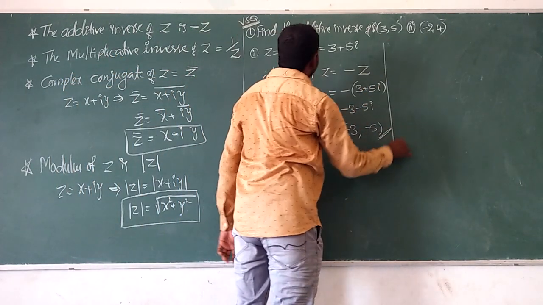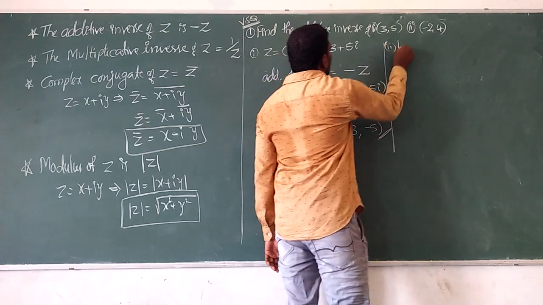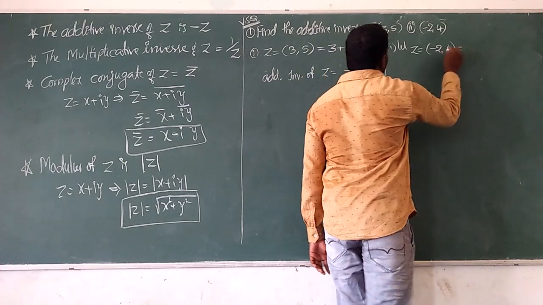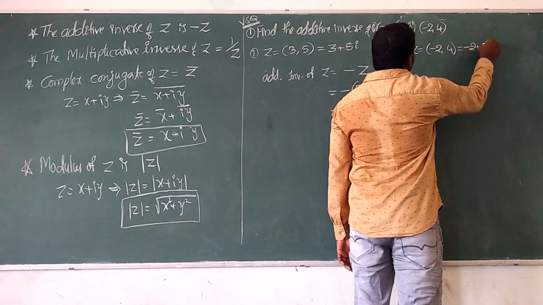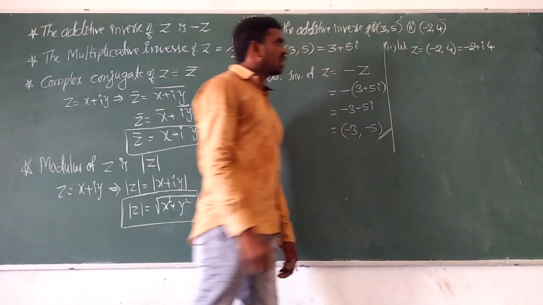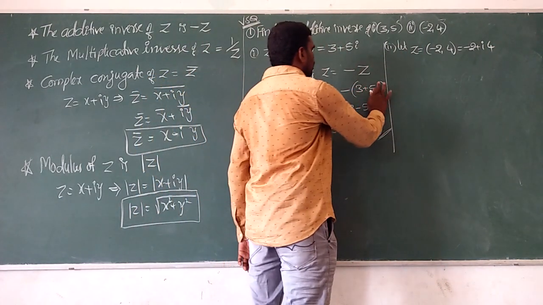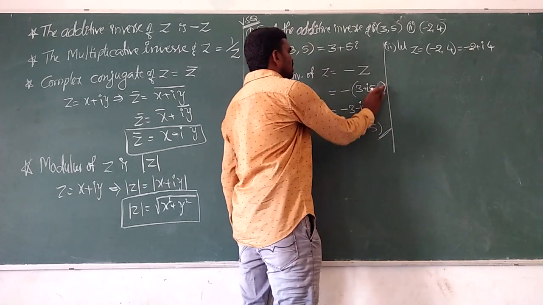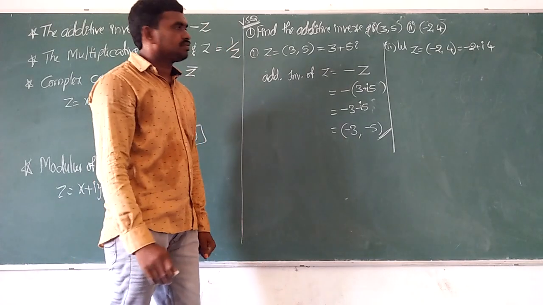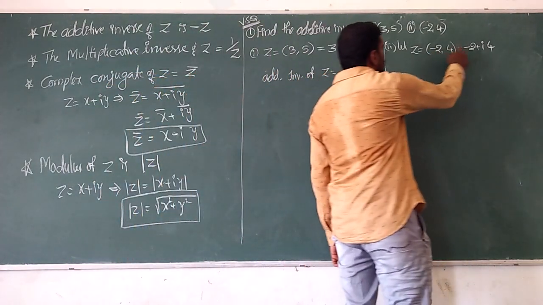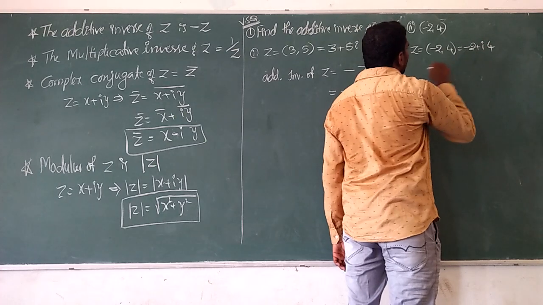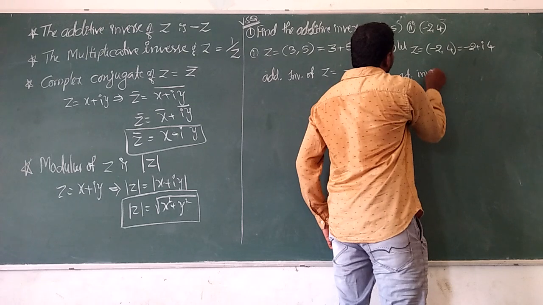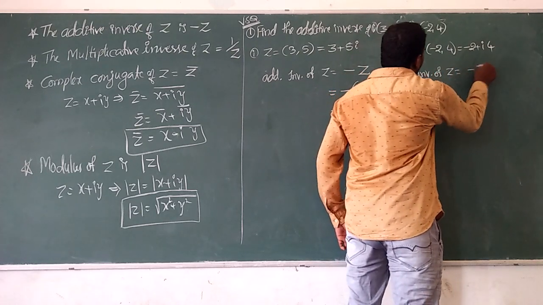Similarly for the second one, given that z equals minus 2 comma 4. Minus 2 comma 4 means minus 2 plus 4i. You can write i in the middle or later, wherever you write, there is nothing wrong. Now the additive inverse of z is equal to minus z.